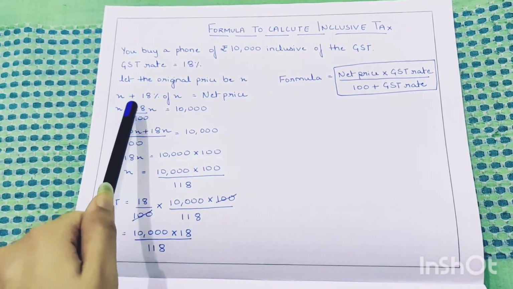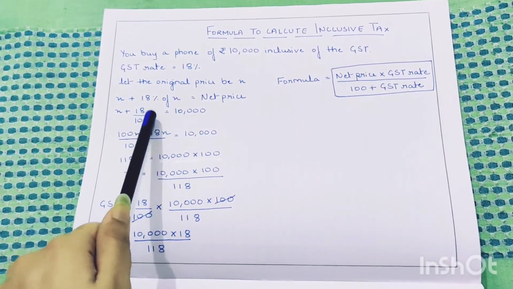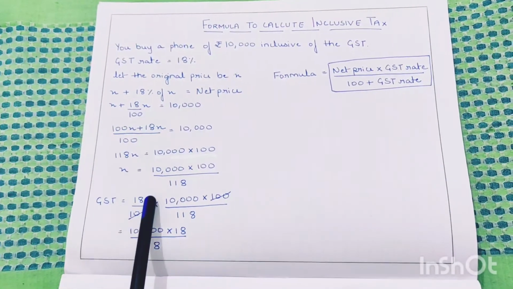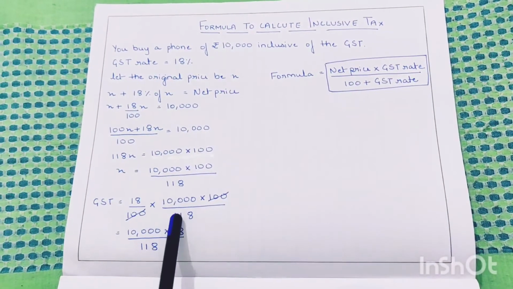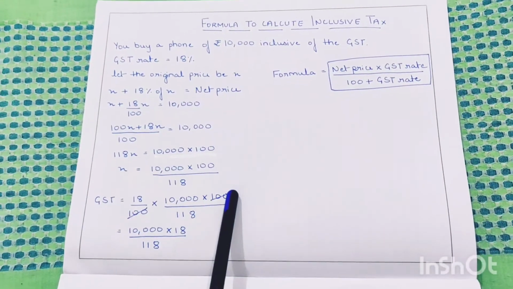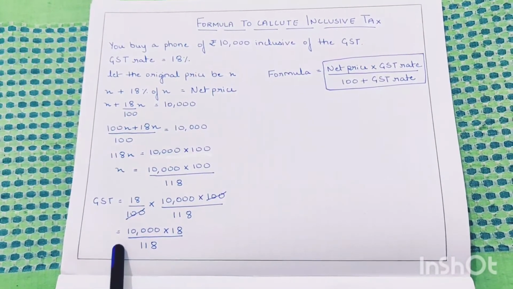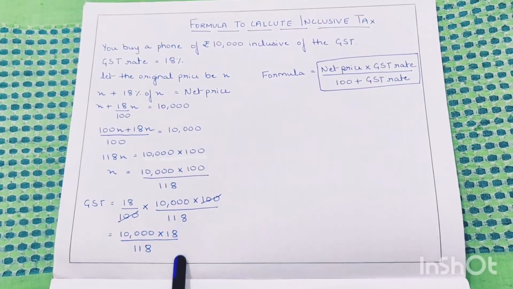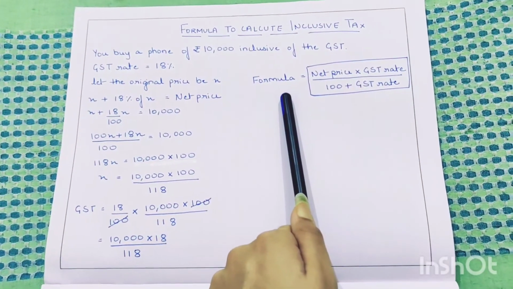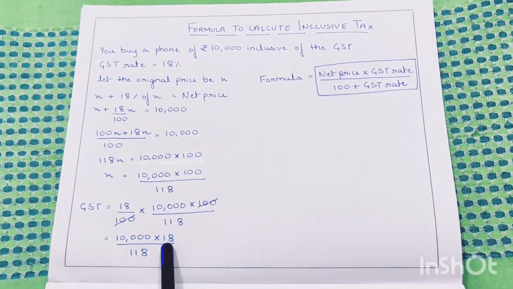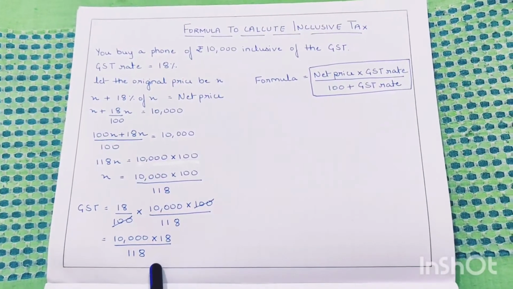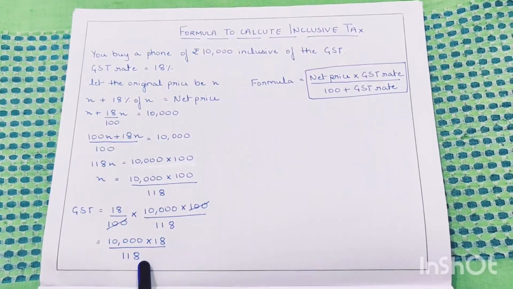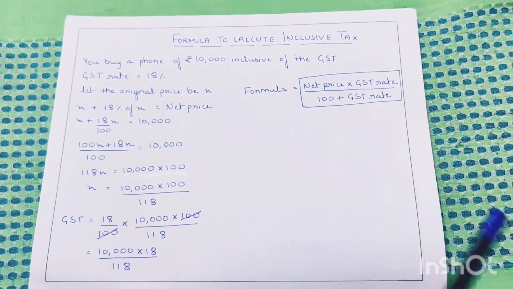The inclusive GST is 18 upon 100 into X. So we will put this value of X here. After substituting the values, we get GST as 18 upon 100 into the value of X, which is 10,000 into 100 upon 118. This 100 gets cancelled and we get the final value of GST, that is 10,000 into 18 upon 118. From this, we have derived the formula for calculating the inclusive GST, which is net price into the GST rate upon 100 plus GST rate. Here the net price was 10,000 and the GST rate was 18 upon 100 plus 18. So we have derived the formula for calculating inclusive tax.